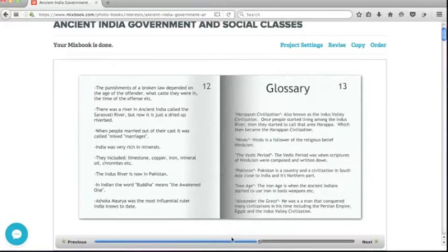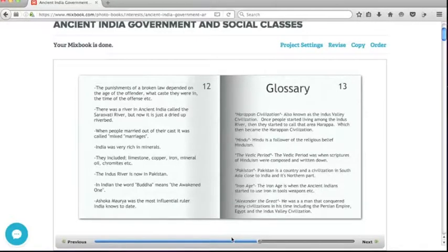India was very rich in minerals. They included limestone, iron, mineral oil, and chromites. The Indus River is now in Pakistan. The Indian word Buddha means the awakened one. Ashoka Maurya was the most influential ruler India knows to date.